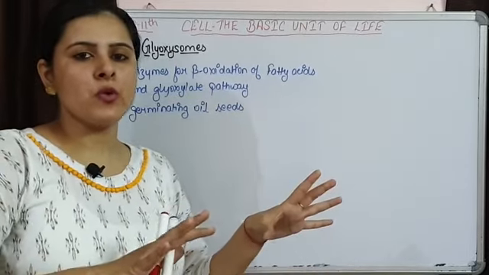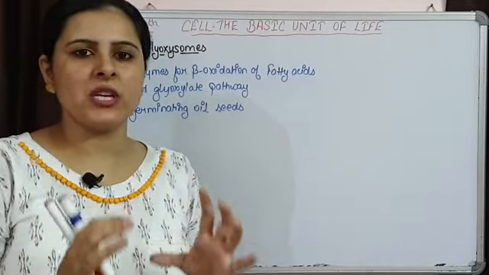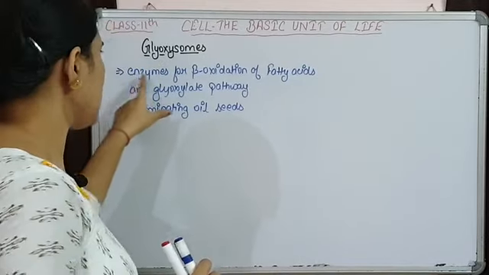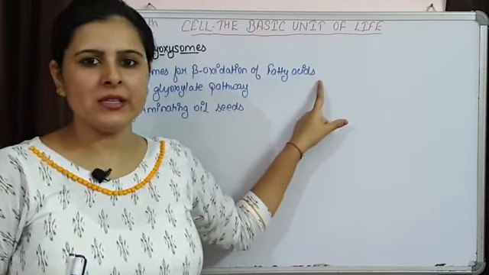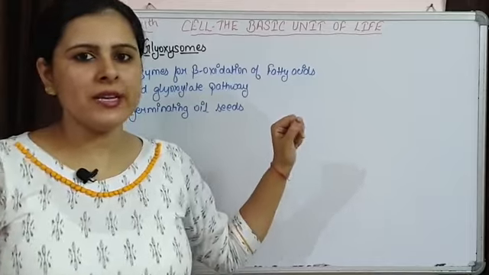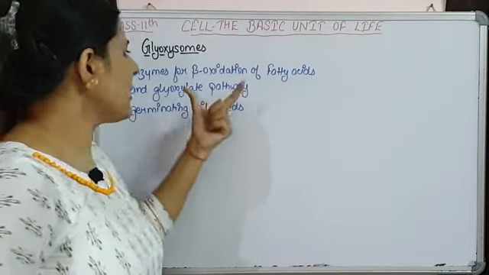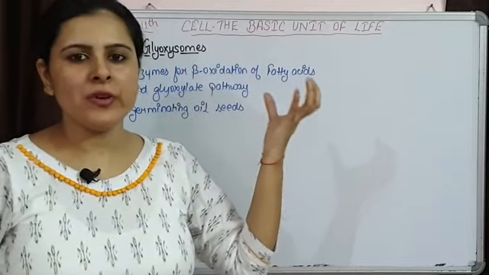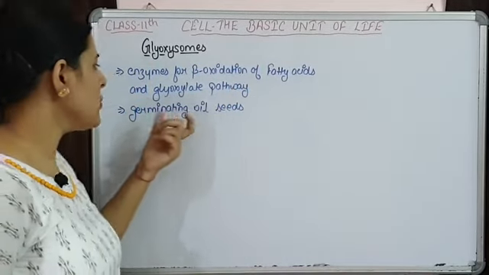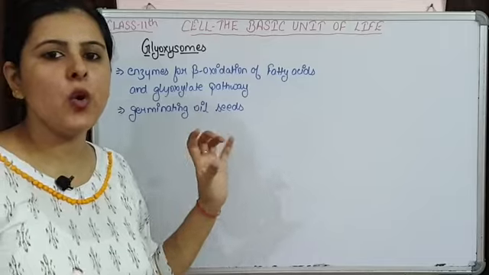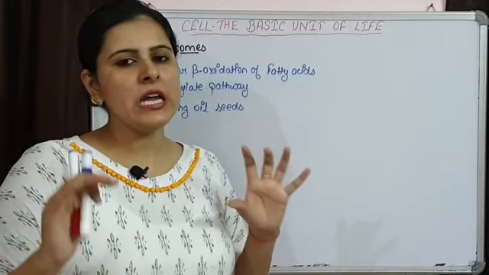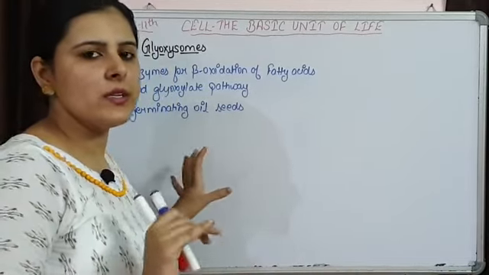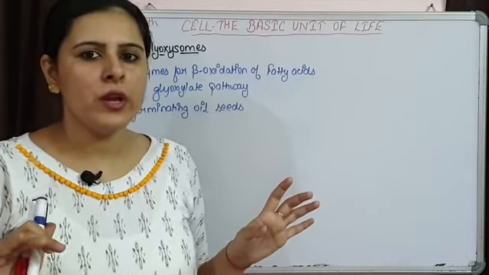Just like peroxisomes, they also have a crystalline core with enzymes for beta oxidation of fatty acids. So they are going to oxidize the fatty acids, and they also have enzymes for the glyoxylate pathway. Mostly they are present in germinating oil seeds because those have fat stored in them. So there it is responsible for the breakdown of fats.